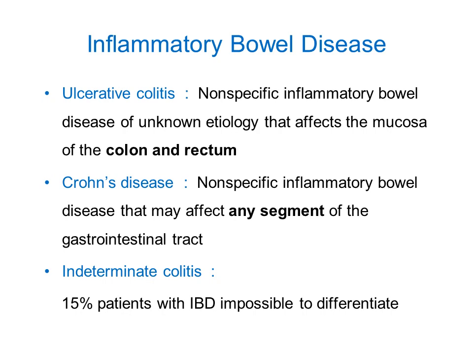So ulcerative colitis is a non-specific inflammatory bowel disease of unknown etiology that affects mainly the mucosa of colon and rectum. Crohn's disease is similarly a non-specific inflammatory bowel disease that may affect any segment of the gastrointestinal tract. When it is not possible to differentiate between ulcerative colitis and Crohn's disease on clinical, endoscopic and microscopic features, we call it indeterminate colitis. About 15% of patients with IBD have indeterminate colitis.